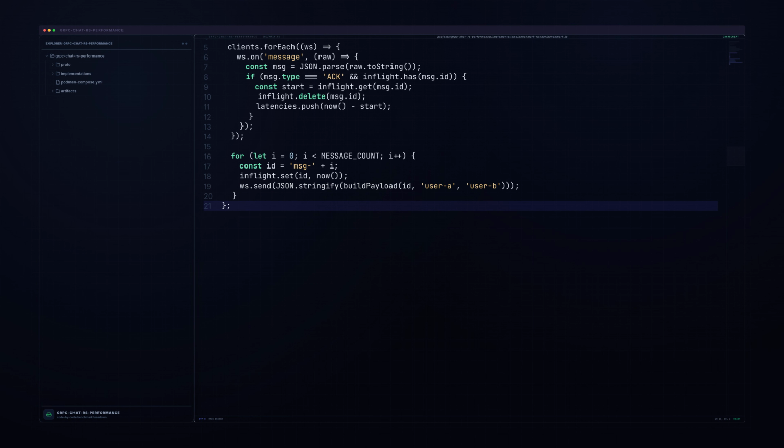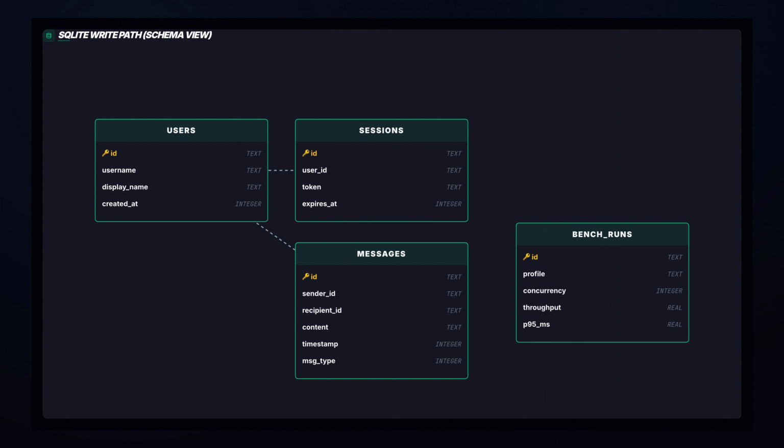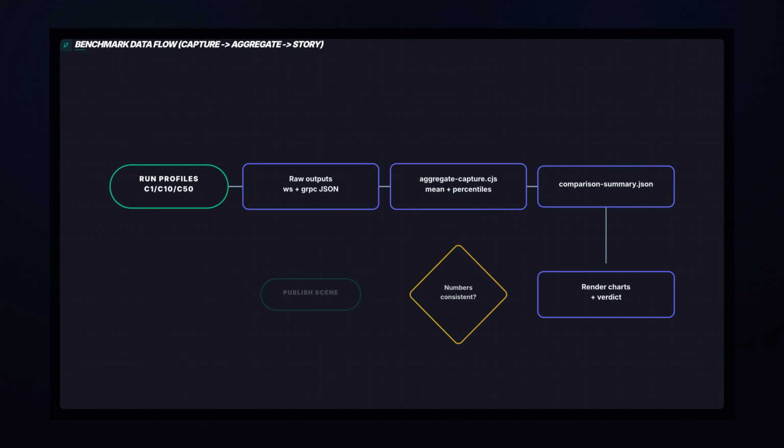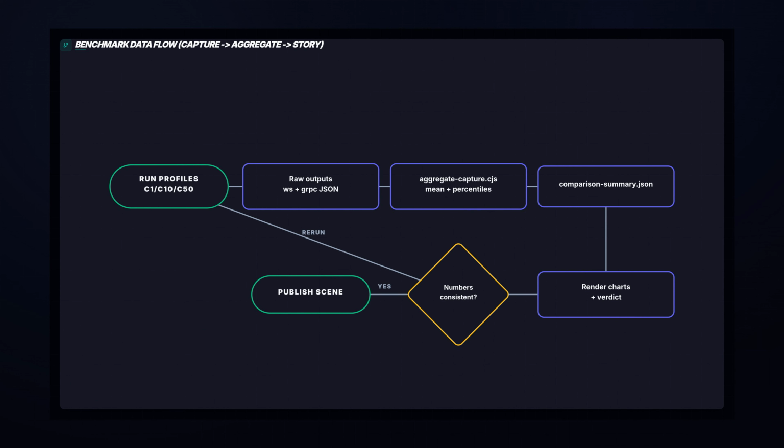Node stays minimal by design: open socket, parse JSON, broadcast to connected peers, return ACK to sender. This gives us a clean reference for transport-heavy behavior. We also instrumented connection and heartbeat metrics so each run leaves operational breadcrumbs, not just a final throughput number.